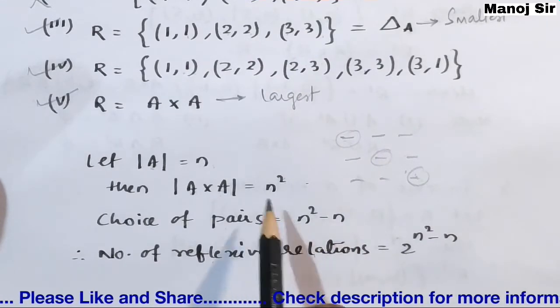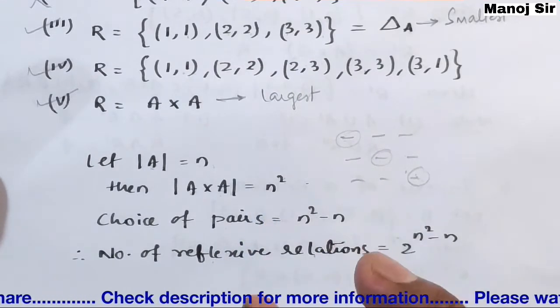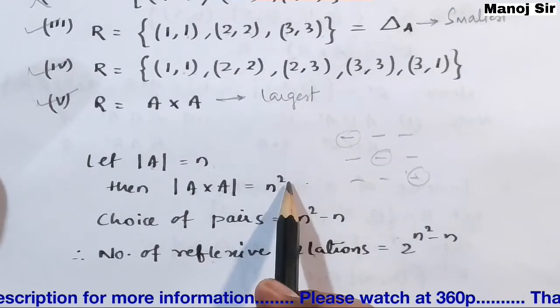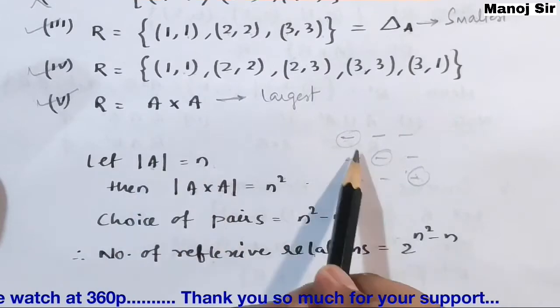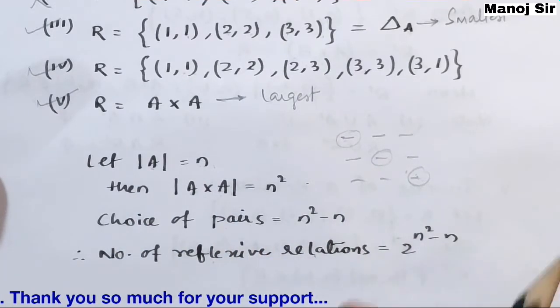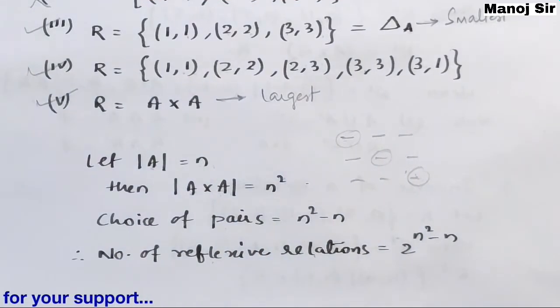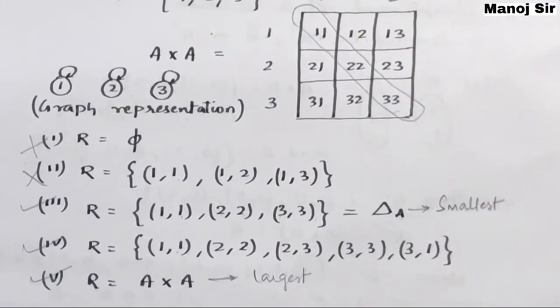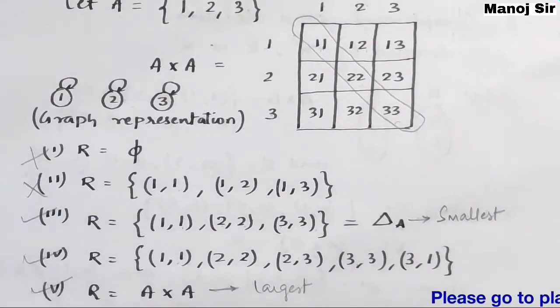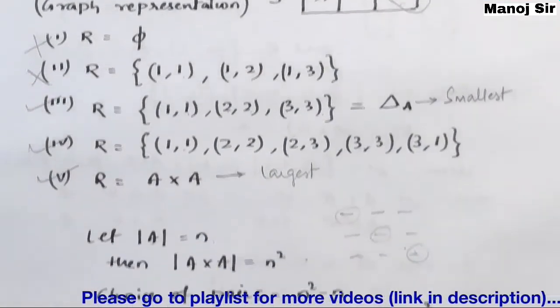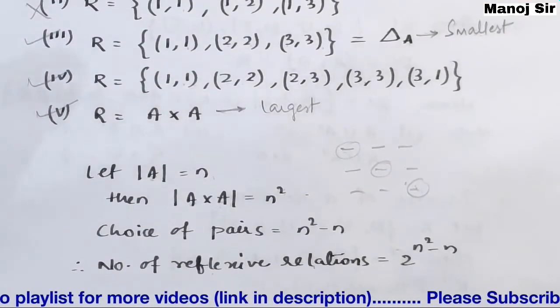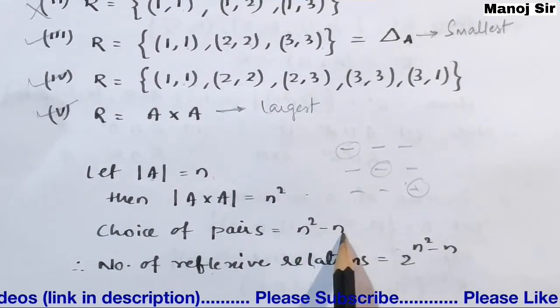I repeat this once again. The number of possible pairs will be n square. But the number of diagonals for n elements of any set will be n. In that case, how many choices do we have? How many choices means how many non-diagonal elements are present. The number of non-diagonal elements will be n square minus n.